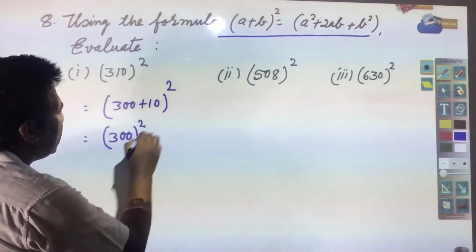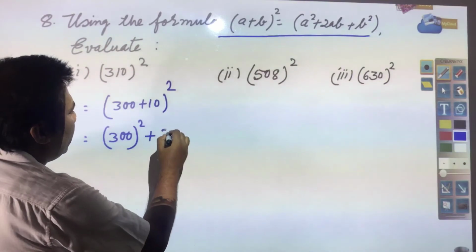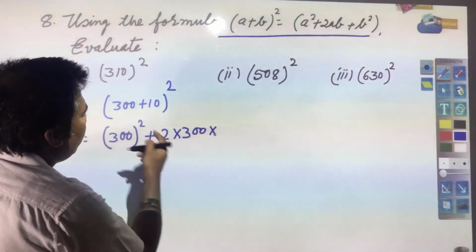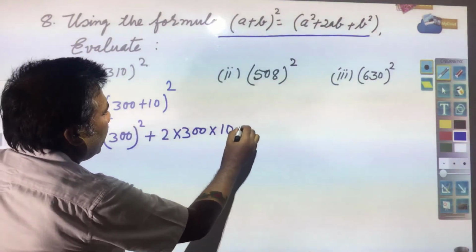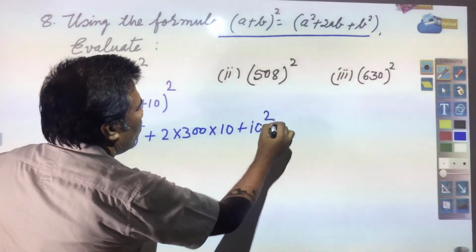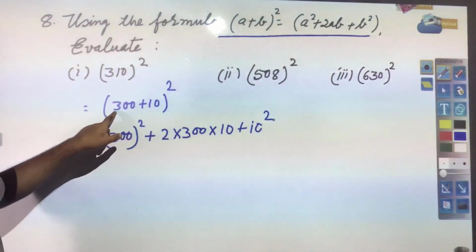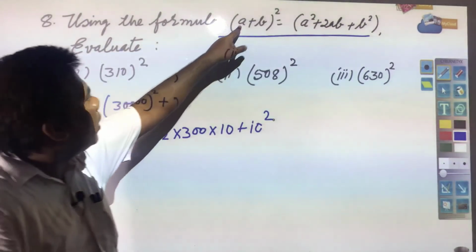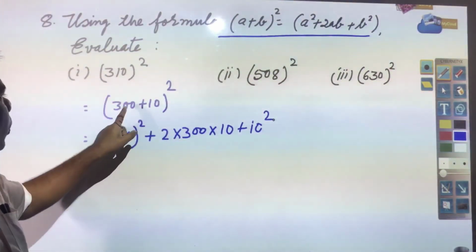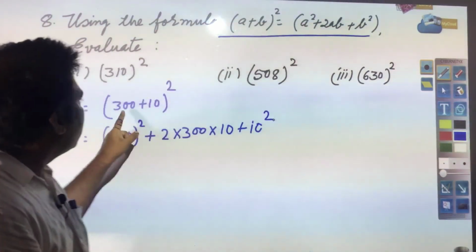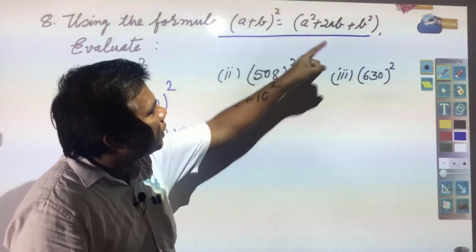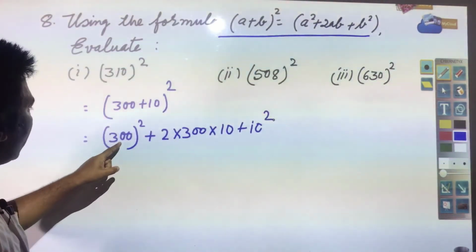So, this will be a square plus 2ab, 2 into, in place of a you have 300, in place of b you have 10, plus b square, in place of b you have 10. So, 10 square. Again you see, in place of a you have 300 and in place of b you have 10. So, a plus b whole square, 300 plus 10 whole square, is equal to a square plus 2ab plus b square. So, in place of a you had 300.